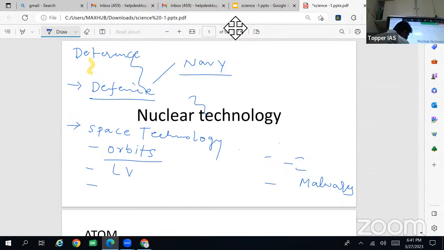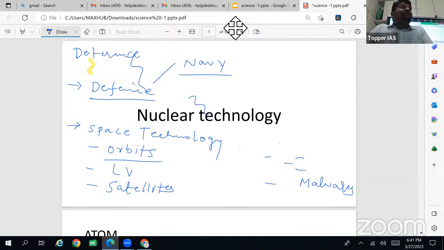Then different satellites in news. For example, AstroSat, basically a space observation satellite, the first space observation satellite of India. Then the Cartosat series.